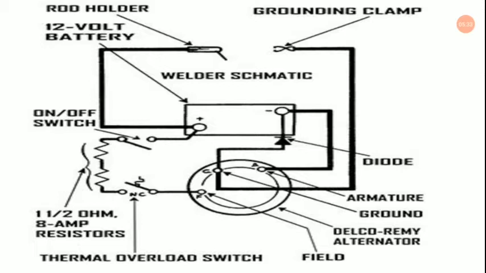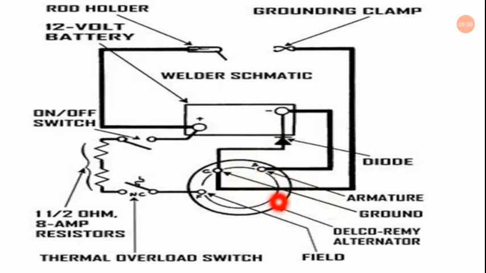This equipment, we are having this rod holder around here. This is the grounding cable. As you can see, this is a 12-volt battery. As you can see over here, we are having this on off switch. One is connected to the positive terminal and another is connected with the negative terminal, as you can see. And we also have a diode for the control of this voltage.